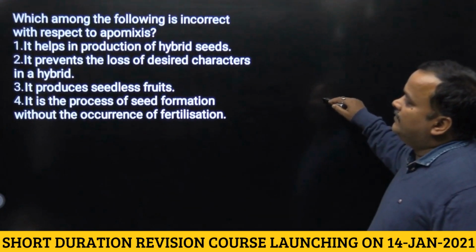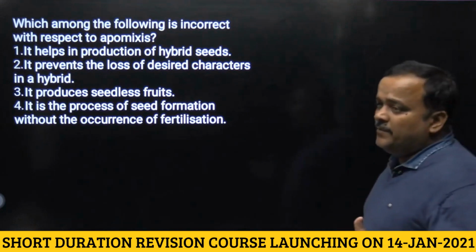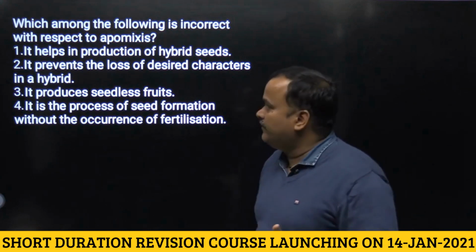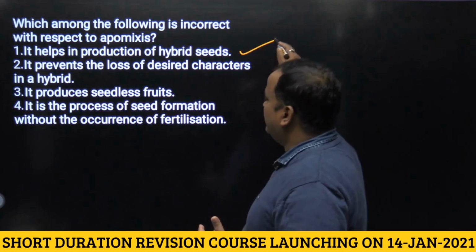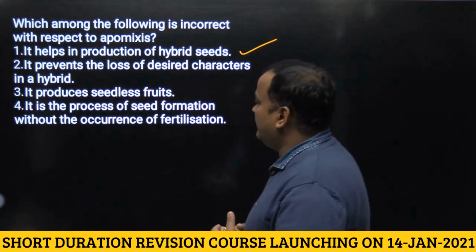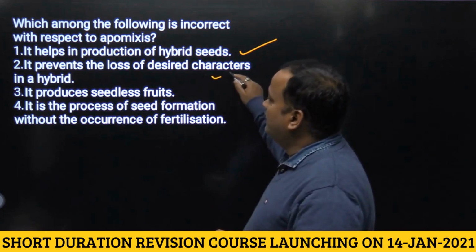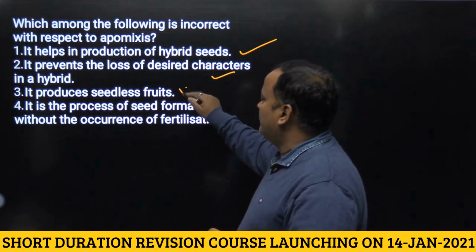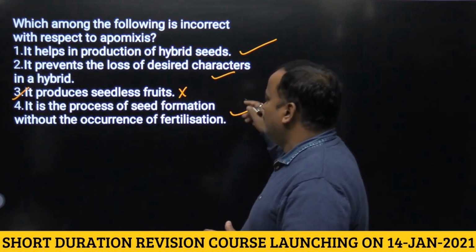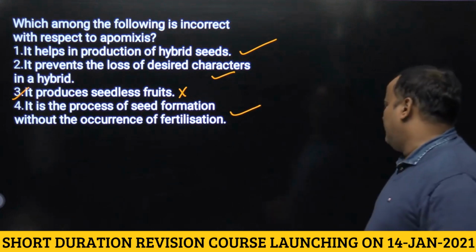Next, which among the following is incorrect with respect to apomixis? Apomixis is development of seed without fertilization. It is a type of asexual reproduction which mimics sexual reproduction. First, it helps in production of hybrid seeds. True, because there will be no segregation, so the hybrid nature of the seed will be maintained. I have discussed that in the initial discussion. It prevents the loss of desired character in a hybrid. True. It produces seedless fruit. It is not true. Fourth, it is a process of seed formation without the occurrence of fertilization. It is true. So the answer will be third, that is produces seedless fruit is not true. It is true for parthenocarpy, not for apomixis.